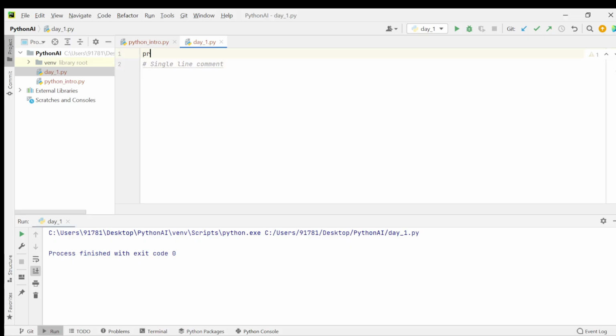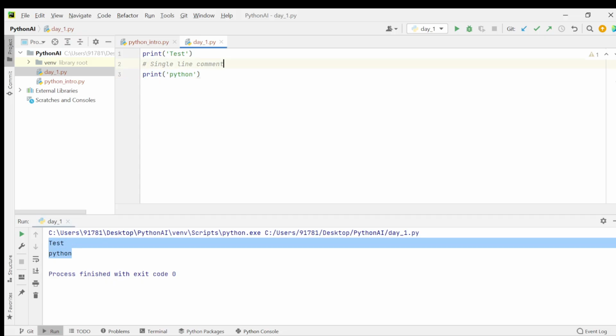If you have some print statement here, let's say test here, and then one more print statement, let's say Python, and if you run this program, you can see only these two are printing in the terminal. These are just comments. In a comment you can write anything and everything, so those won't be printed in the output. So now we will get only the same output as before because this is a comment. The line which starts with hash is a comment, just for information purposes only.